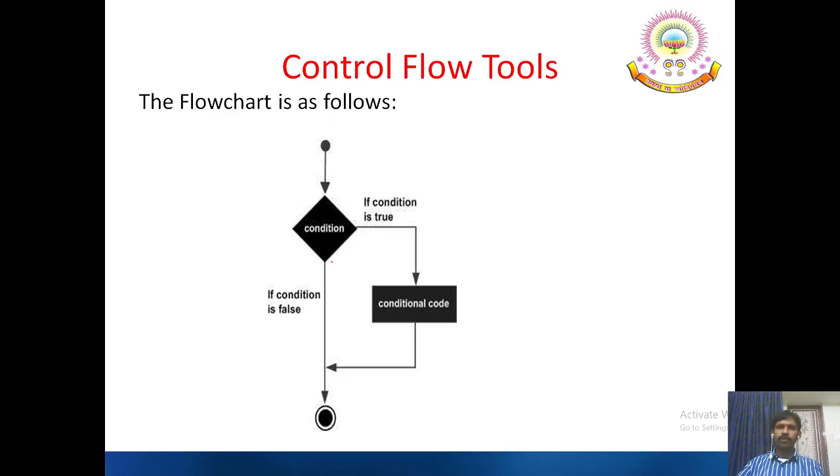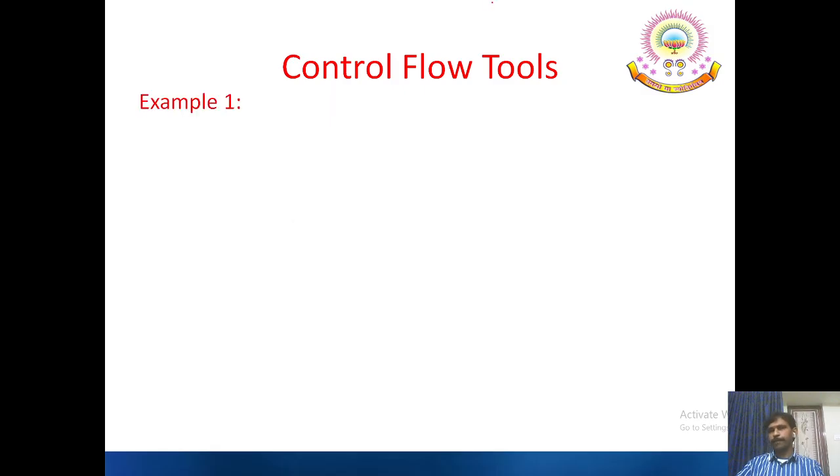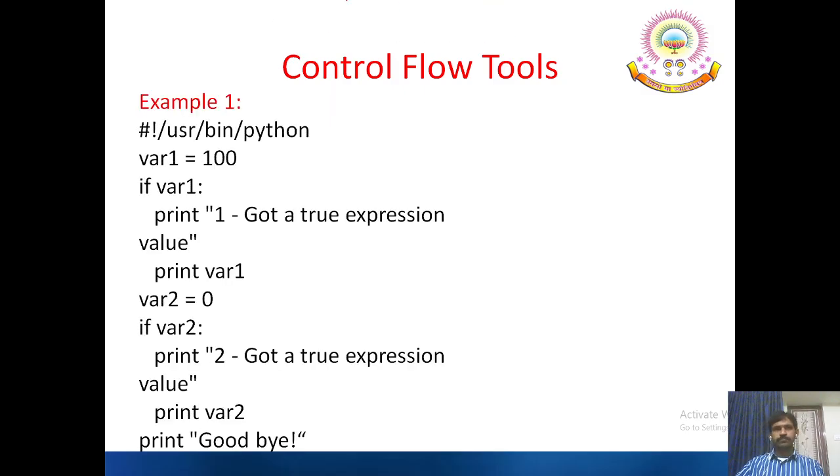If the condition is false, it continues to the normal sequence, as we have learnt in C language simple if statement. Example. So it's a simple example code where var1 is equal to 100. 100 is the constant assigned to the variable var1. If var1 means if there exists a value in var1, then we say got true expression value.